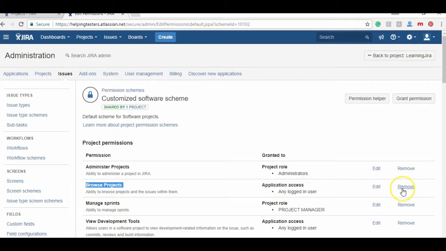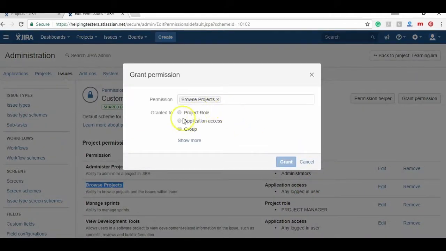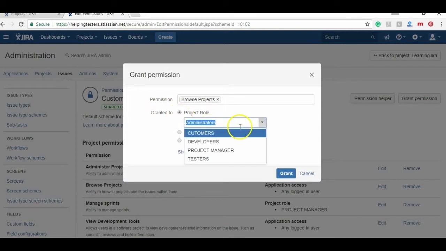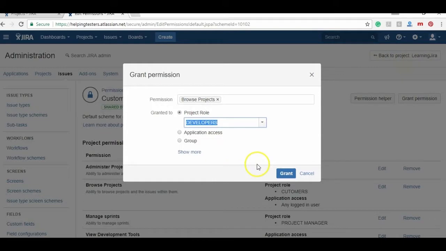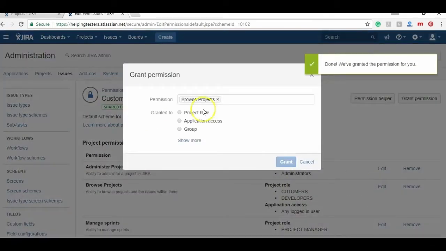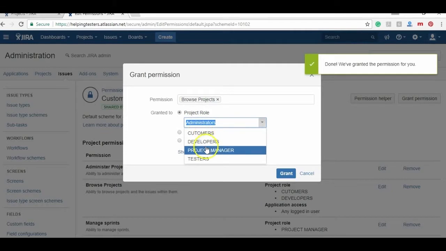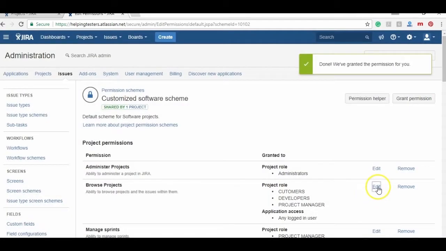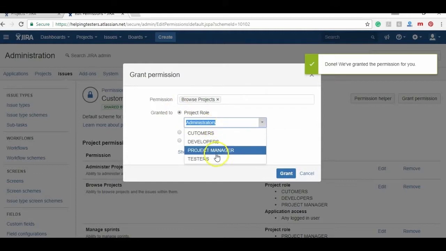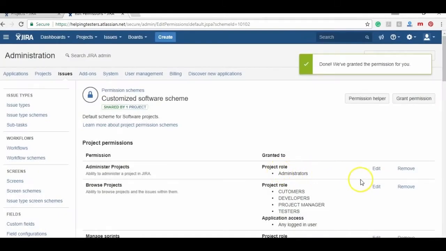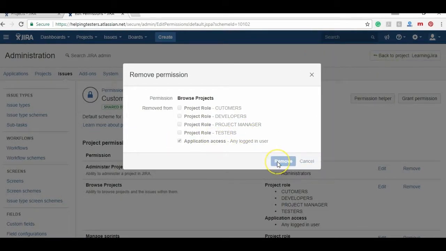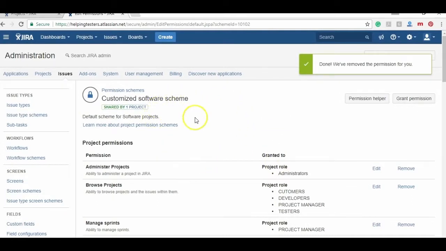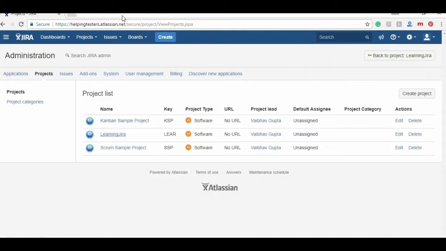So let's edit it, and let's say who can have access? Customers of that project. Who can have access? Developers of that project. Who can have access? Project manager of that project, and also the testers of that project. And let's remove anyone who is logged in can access the project. Okay, so for this project, this is the scheme updated.